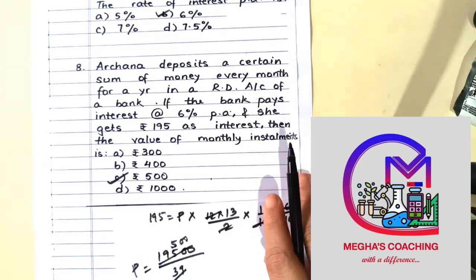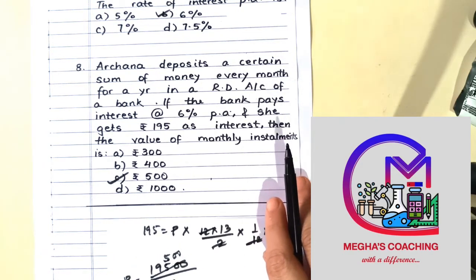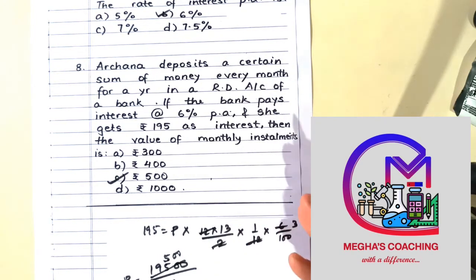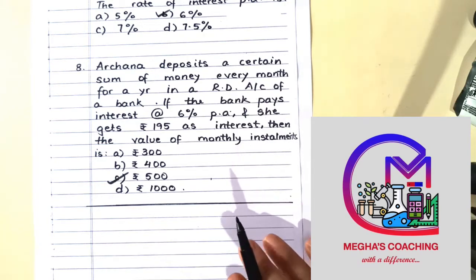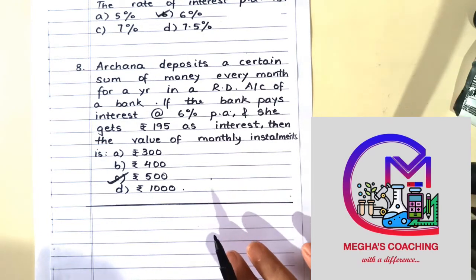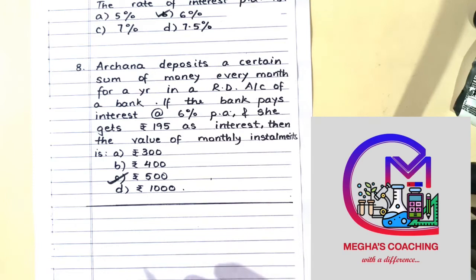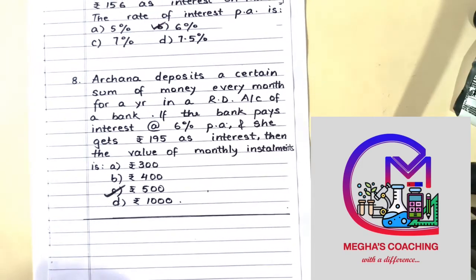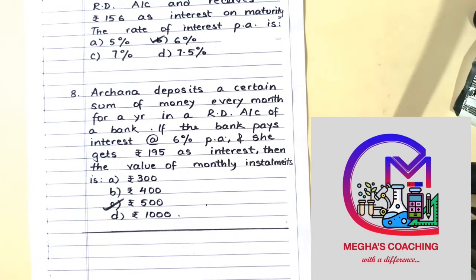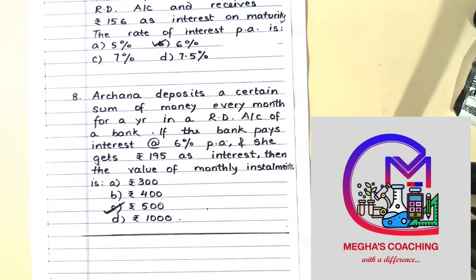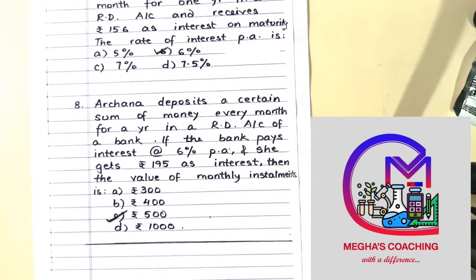So see, these questions are solved very quickly if you just know the formula, apply one formula. Interest is P into n plus 1 by 2 into 1 by 12 into r by 100. So interest का formula पता है. Principal amount will be the amount deposited into number of months. Add both, you will get the maturity value. These are the only two formulas applicable over here.